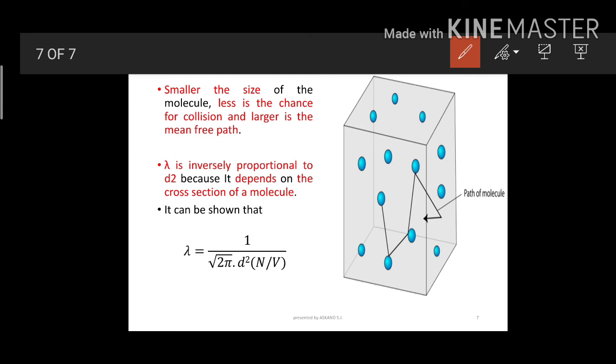So eventually we get one equation here: lambda is equal to 1 by under root 2 pi d square n by v. Here under root 2 pi is going to be a proportionality constant, d square is your size value, and n by v is your rho. Hope you understood up to here very well.